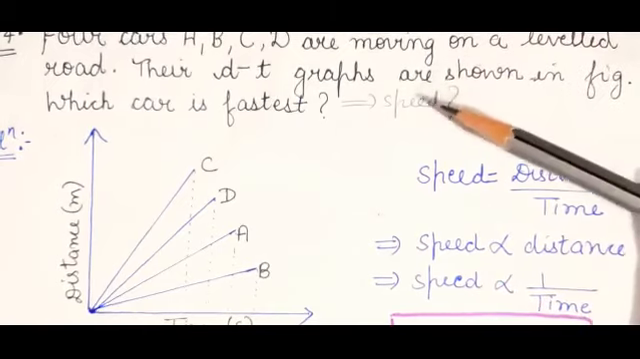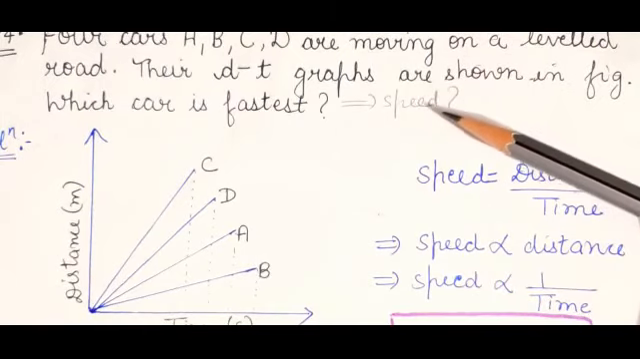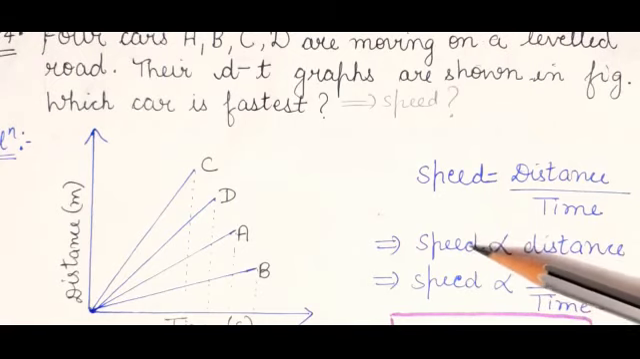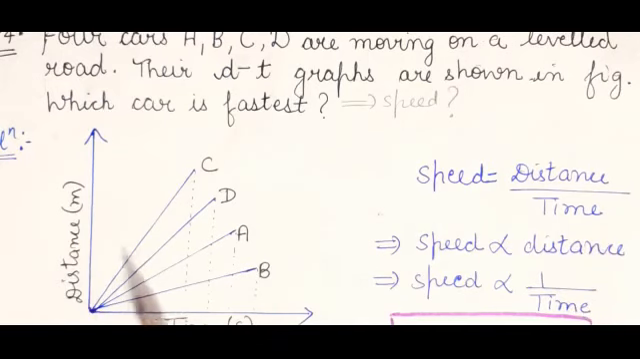So now the question is saying which car has the highest speed. So you are having two answers: the one who has maximum distance and the one who has minimum time taken. Highest speed means distance should be greater of that car or time should be less of that car. So let's see the graph.